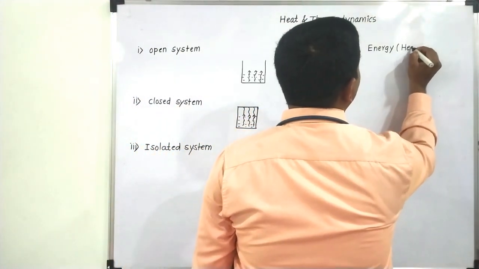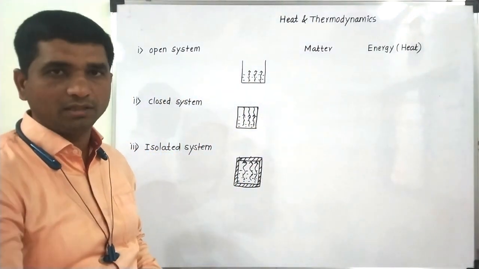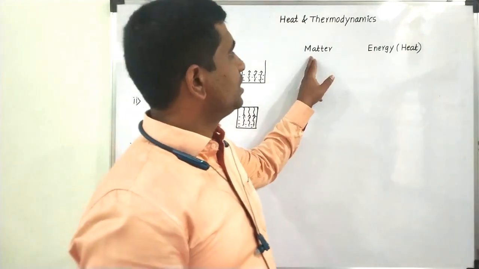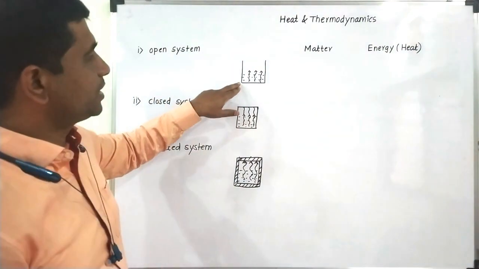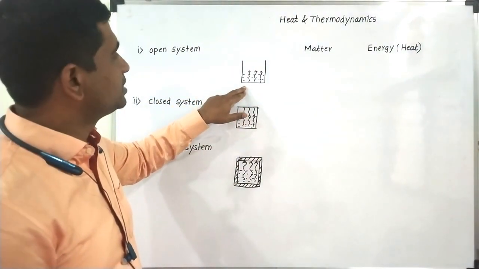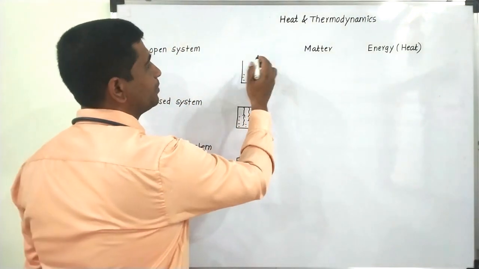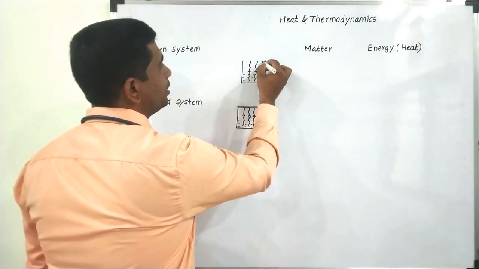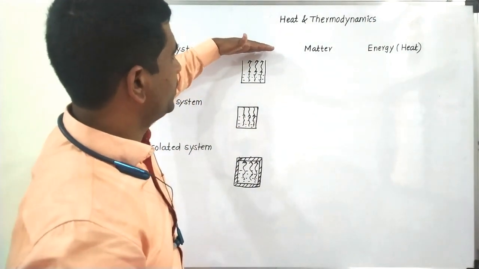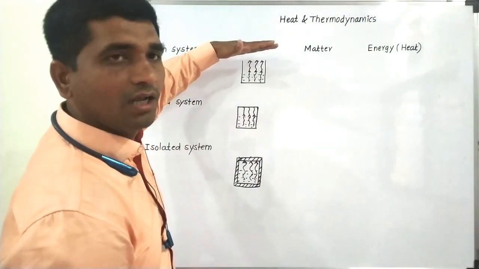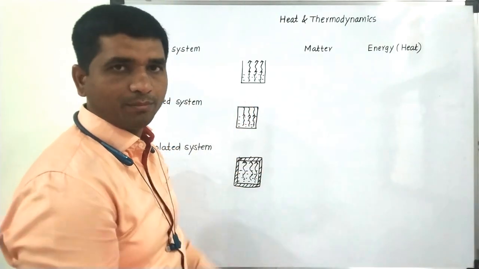Heat content or energy, both are similar kinds of quantity. We'll be discussing it in detail in the coming lectures. So there is matter and there is heat or energy. Now if you consider this type of system, what happens? If I'm heating this container, the water vapors will come out and may go outside this container. If I keep a hand above this container, I'll sense some temperature coming out of this, or some water vapors will condense on my hand.